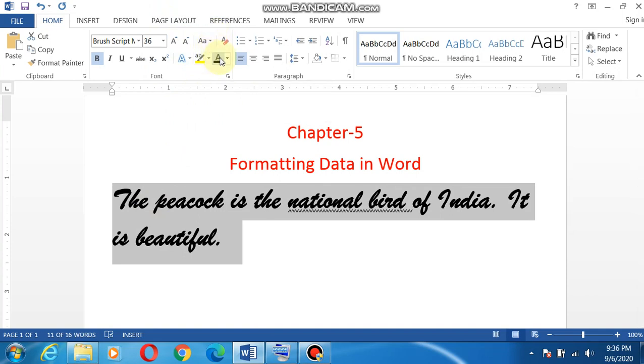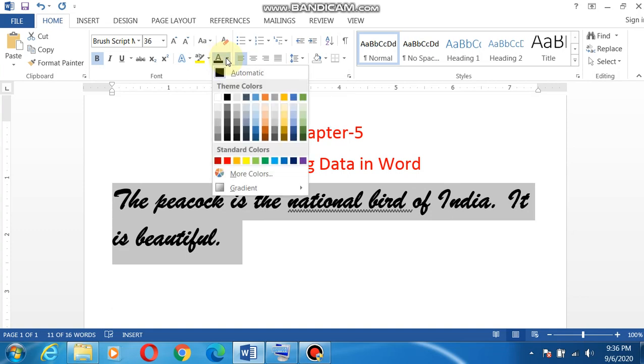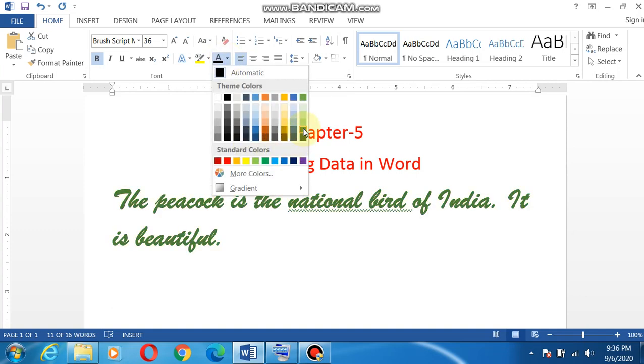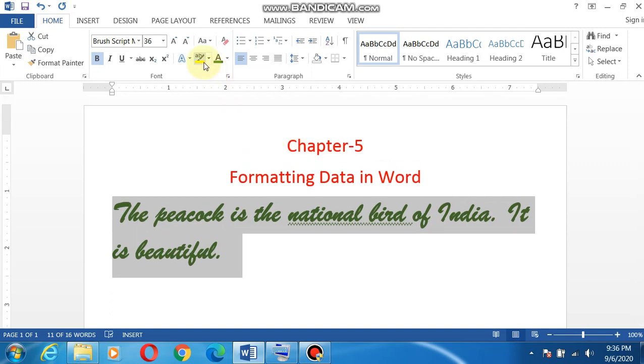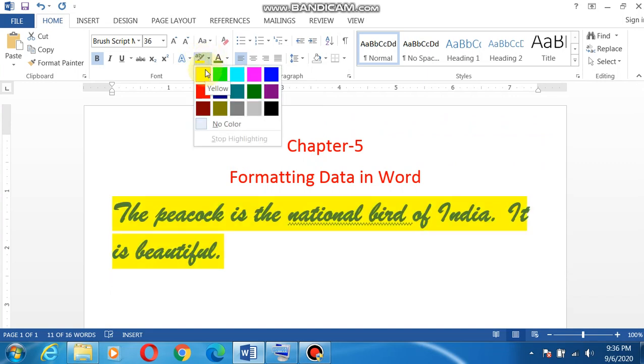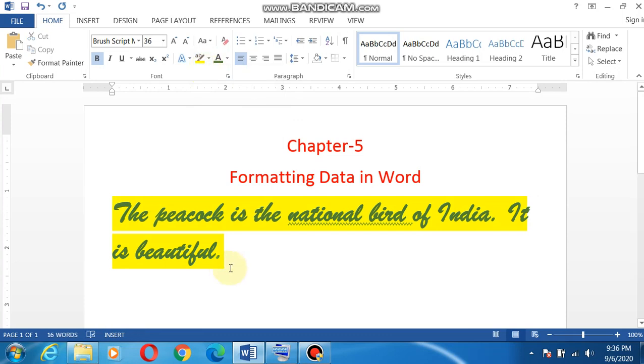Now this is for text color. Now I want this text to appear in green color, suppose. Now I can select the green color. Now I want some highlighting from the background. So this is the highlight button. You can select the highlight color. The background will be changed and your text will be highlighted.